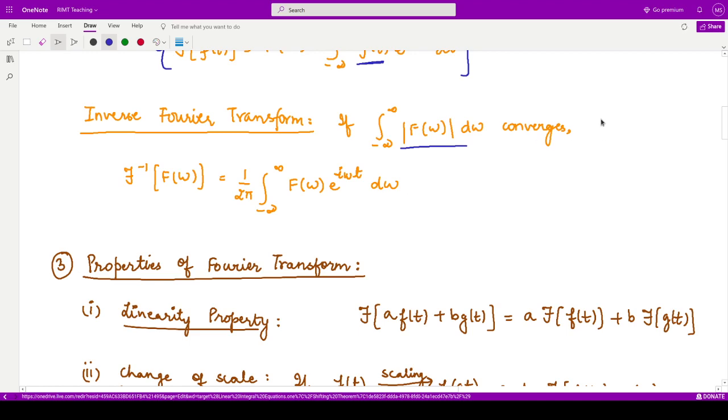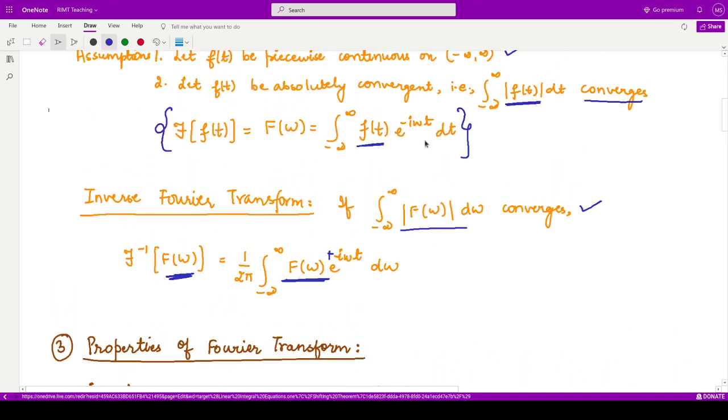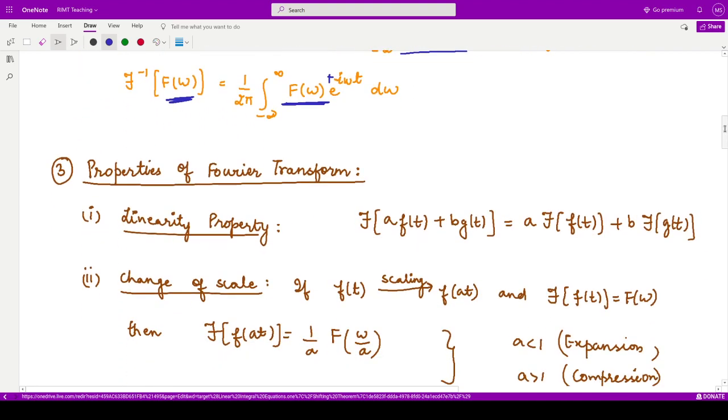If this is the case, then the Fourier inverse of F of omega is equal to 1 by 2 pi integration from minus infinity to infinity of that function, multiplied by e to the power plus iota omega t d omega. In the forward Fourier transform, we had minus iota omega t, and here we have plus iota omega t. Next, we saw several properties of the Fourier transform.